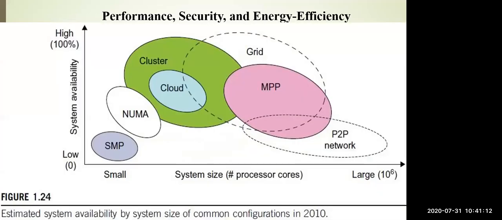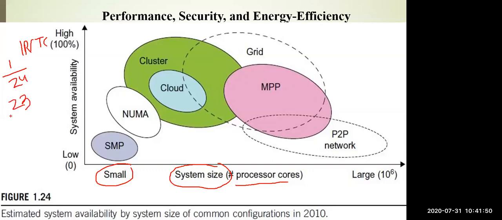So this is the comparison in which you can see estimated system availability by system size, for common configurations in 2010. One side, the x-axis, represents the system size. You know that a symmetric multiprocessor has a small system size, but whenever you go for a P2P system, the number of processor cores is very large. Similarly, system availability you can calculate from 0% to 100%. Like the IRCTC website, 1 hour it is down out of 24 hours, so it is available 23 hours out of 24 hours.